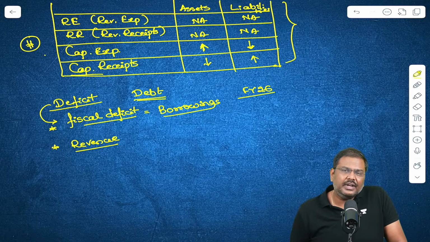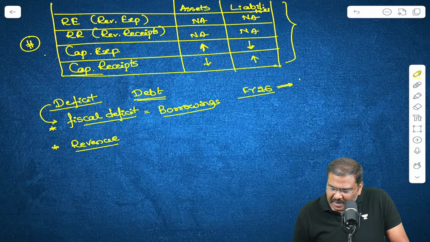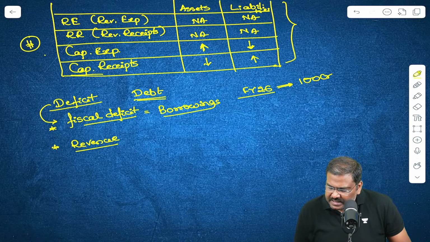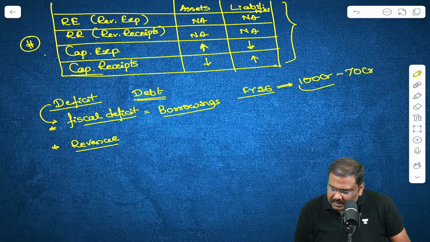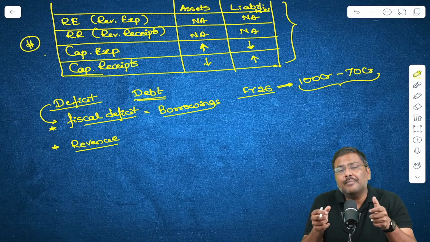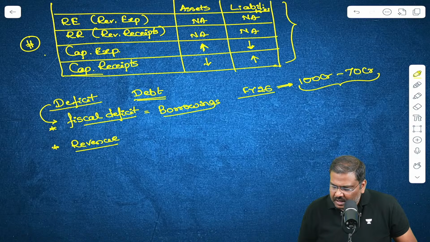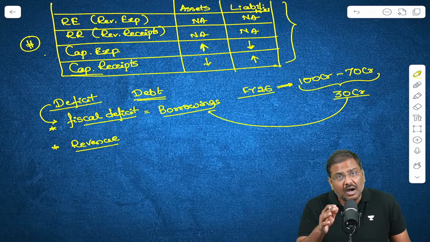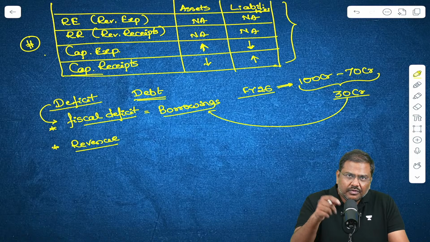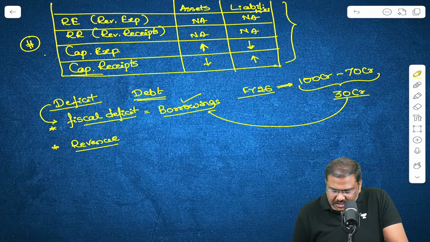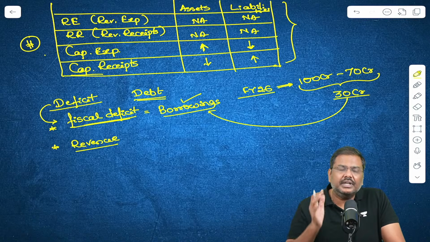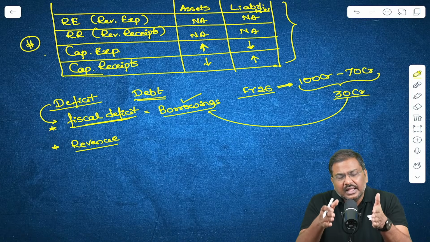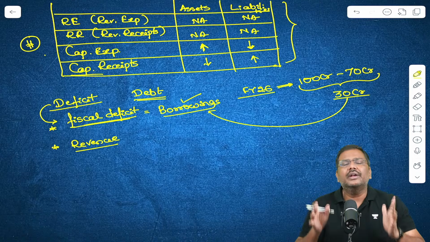So in the financial year 26, if the government of India will spend 100 crore rupees and if it will earn only 70 crore rupees, there is a shortage, there is a gap. This particular shortage will be filled by the union government by borrowing from the market. And this is essentially called as fiscal deficit. The government keeps on borrowing every year. So every year there is a fiscal deficit that is calculated.